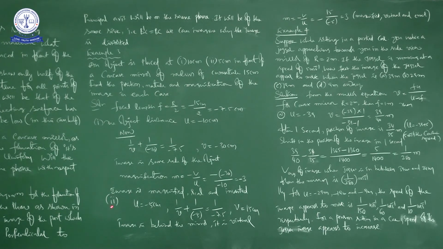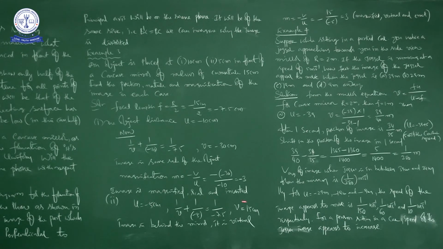Okay, so here second one, U is equal to minus 5, it is the second case. In the first case we found the magnification and we found the position and nature of the image also. So what is the magnification? Minus 3. So it means that the size of the image is 3 times the size of the object.